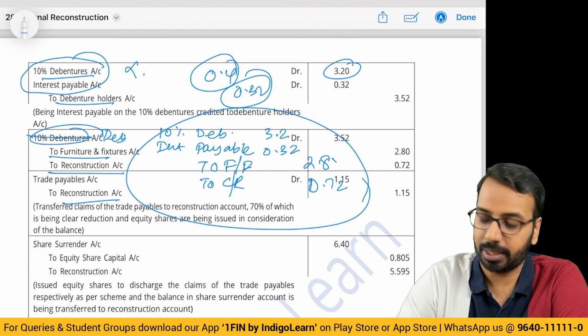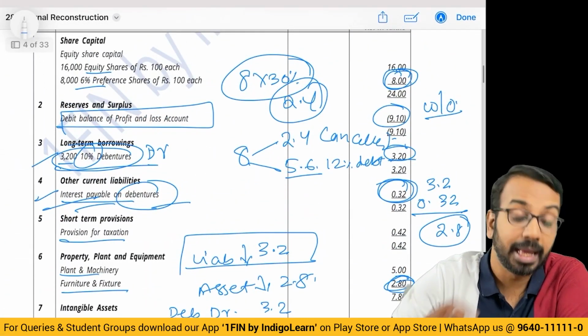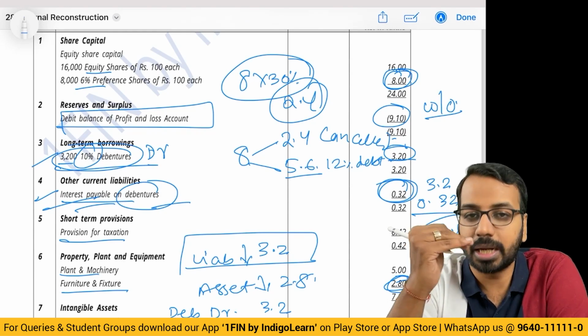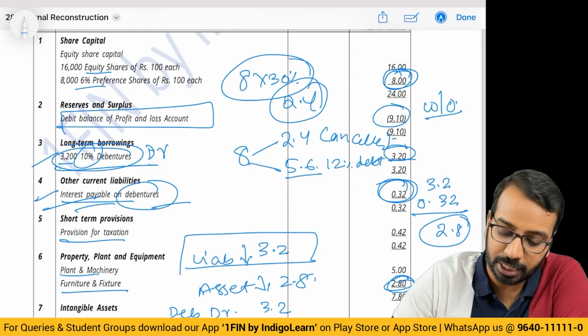All right. So this thing. Now, how to avoid missing these kinds of things or making these kinds of mistakes? Once you are done with passing the entries, please run through the entire balance sheet once, so that you get to know if you have missed out something.